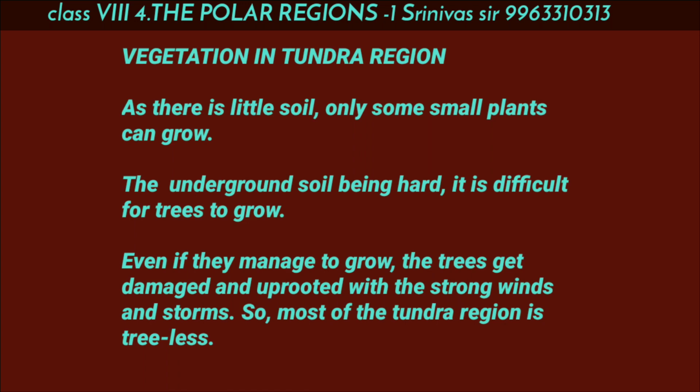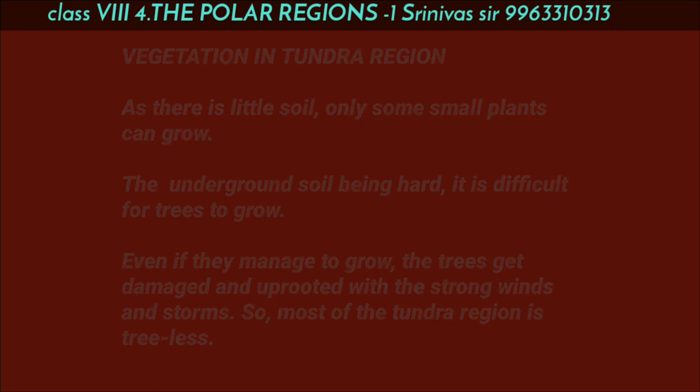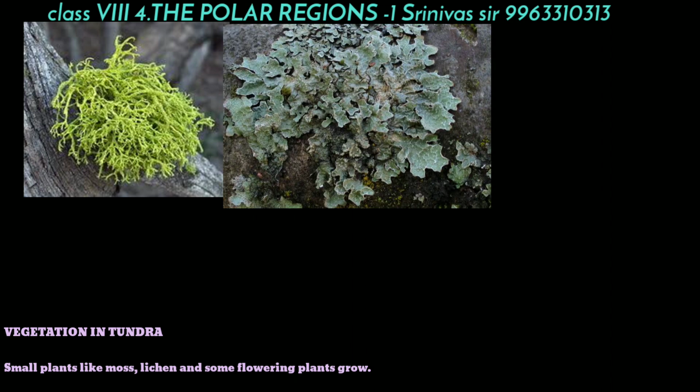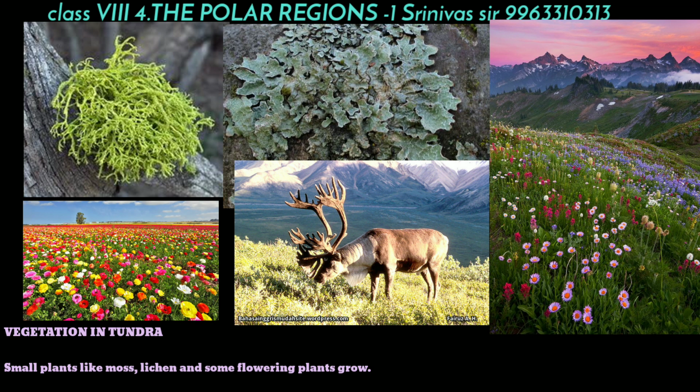As there is little soil, only some small plants can grow in this region. The underground soil being hard, it is difficult for trees to grow. Even if they manage to grow, the trees get damaged and uprooted by the strong and cold storms. So, most of the tundra region is treeless. Small plants like moss, lichen, and some flowering plants grow in this region during 2 to 3 months of the summer. So, the tree cover is very less in the tundra region.